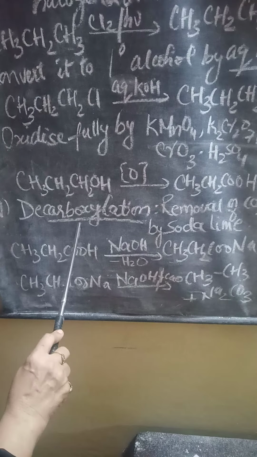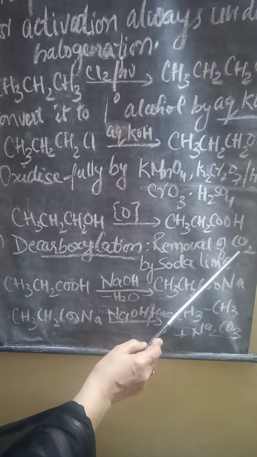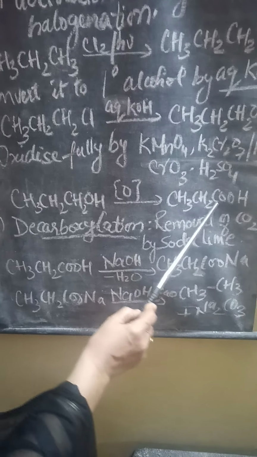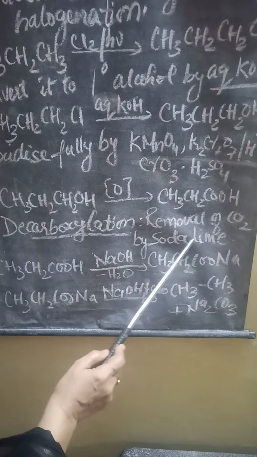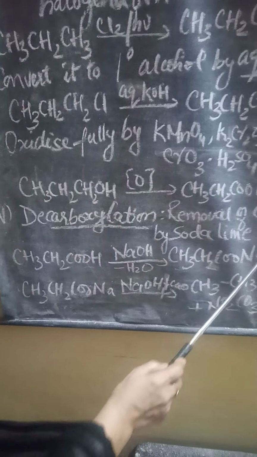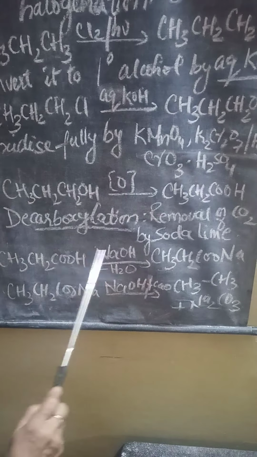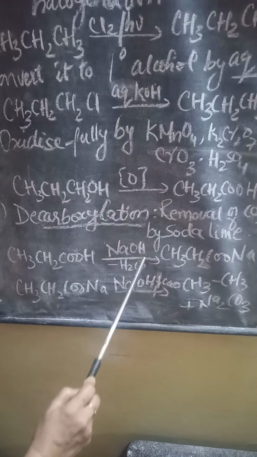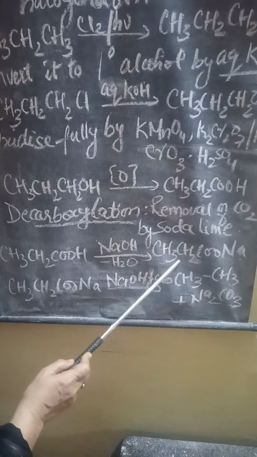is the decarboxylation reaction. Decarboxylation means removal of carbon dioxide; we have to remove this CO2. In order to remove this CO2, a two-step reaction is taken. We have to use soda lime, but before using soda lime, you have to convert this acid to sodium propanoate. First, this acid is treated with sodium hydroxide, so that H and OH combine and water is removed, and the sodium gets attached here, forming the sodium salt.